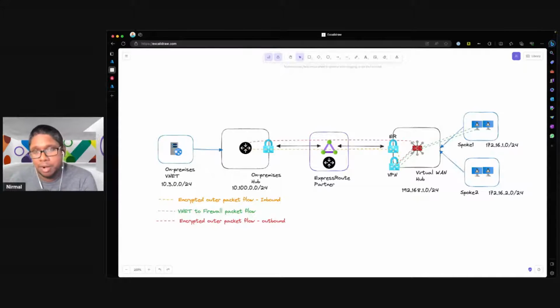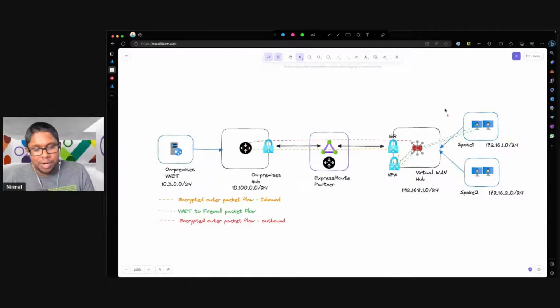So in this environment, I have created an ExpressRoute circuit utilizing one of our ExpressRoute partners. That is this circuit in here. Then I have built a virtual WAN hub. I've enabled secured hub, so the firewall is deployed within the virtual WAN hub. I've also turned on routing intent.